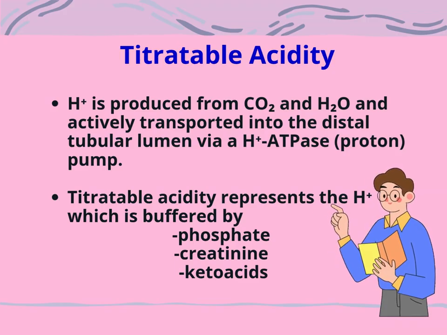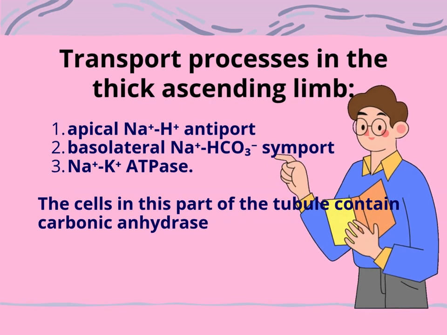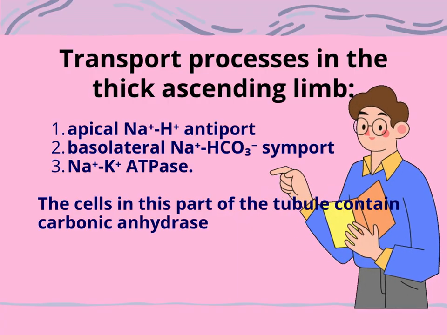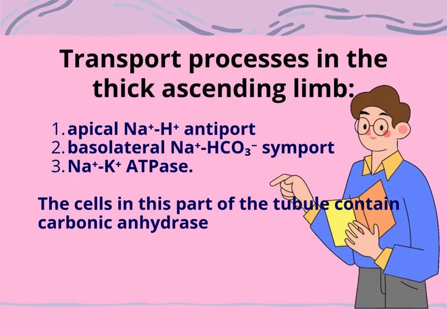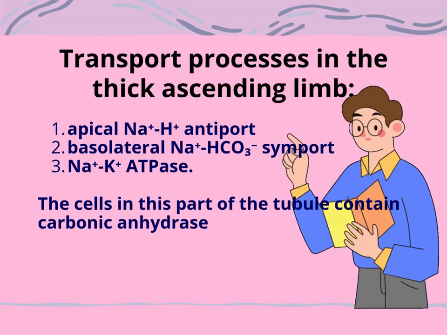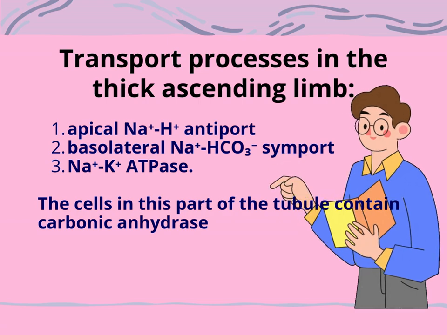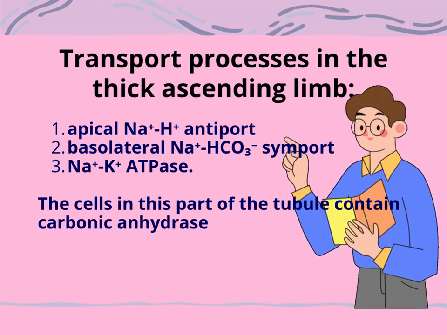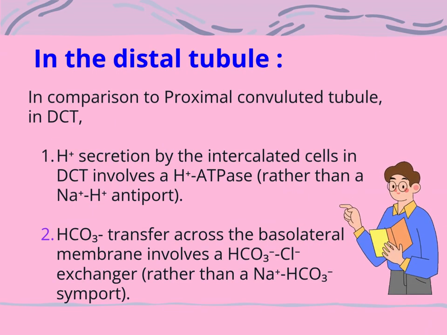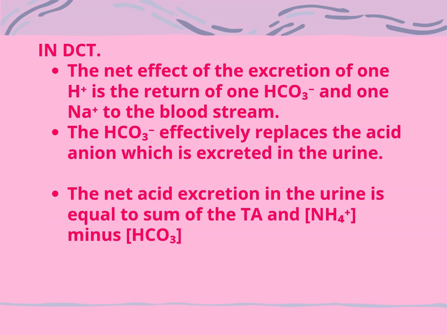Transport processes in the thick ascending limb are 1. Apical sodium-H+ antiport. 2. Basolateral sodium bicarbonate symport. 3. Sodium-potassium ATPase pump. Moreover, the cells in this part of the tubule have carbonic anhydrase. There are some key differences between transport in the PCT and DCT. The net acid excretion in the urine is equal to the sum of the TA and ammonium, minus the bicarbonate concentration.